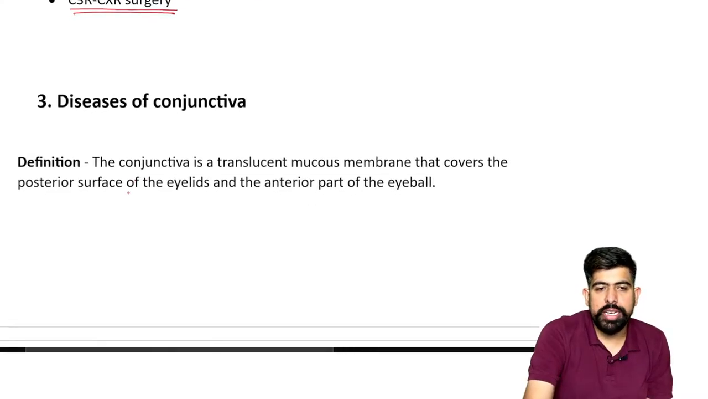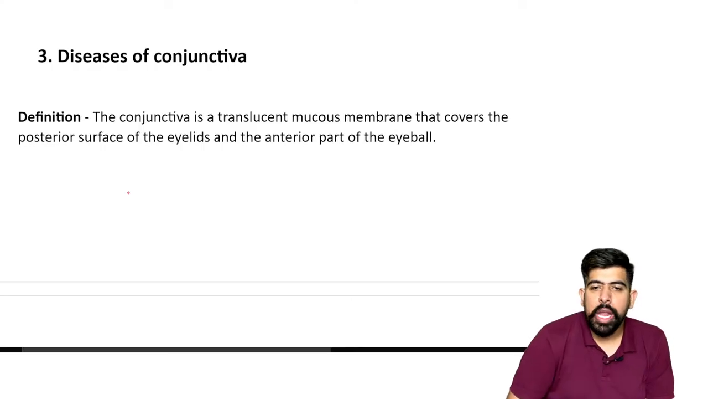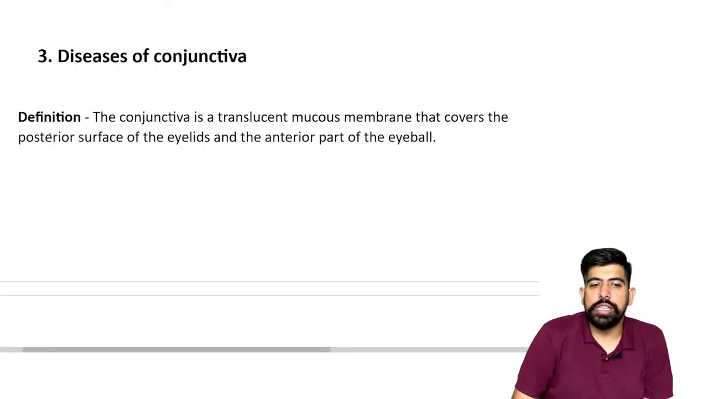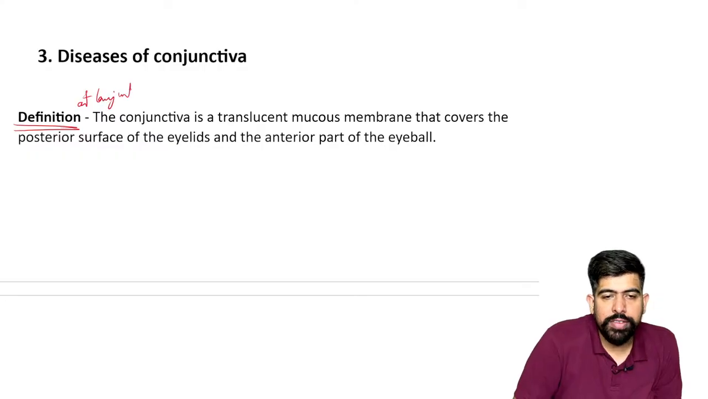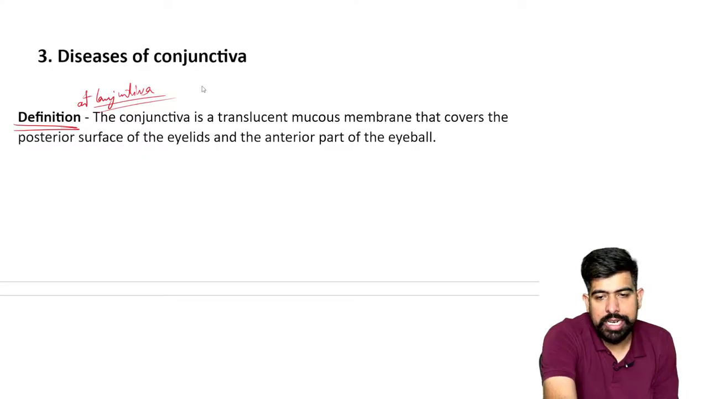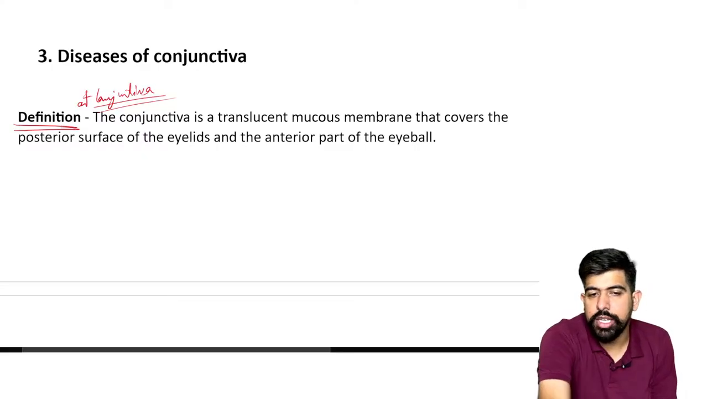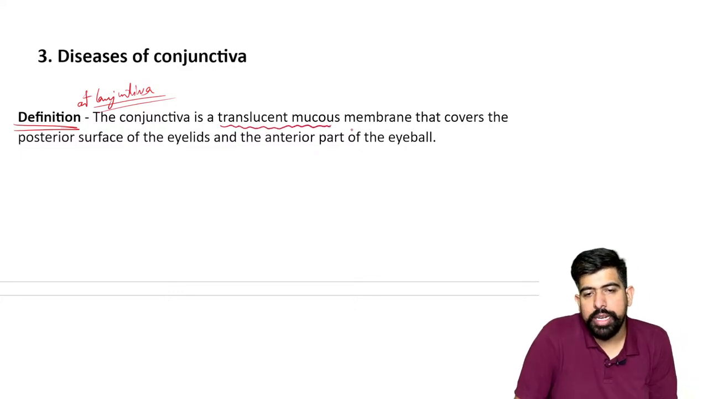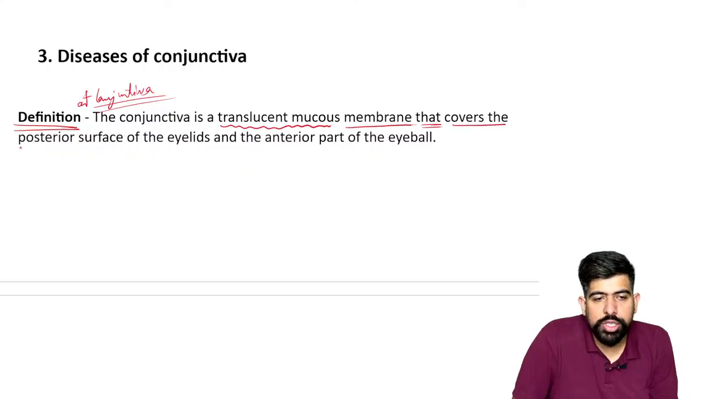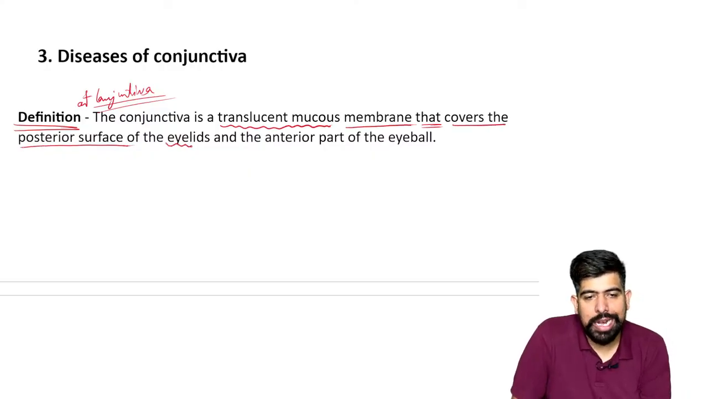Now, moving forward to the next, which is the diseases of the conjunctiva. But before going to the diseases of the conjunctiva, let's talk about what the conjunctiva is. Let's talk about the definition of conjunctiva. Please remember, the conjunctiva is a translucent mucous membrane that covers the posterior surface of the eyelids.